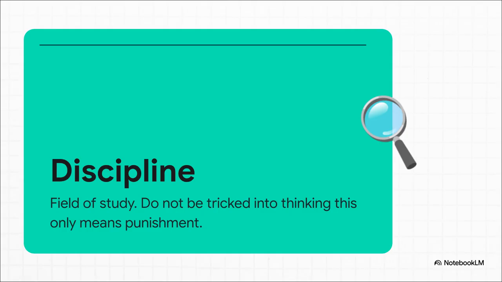Okay, watch out, because there is a massive CELPIP trap here. Most people only know discipline as punishment or maintaining rules in a classroom. But in academic reading passages, it almost always means a field of study, like biology or chemistry being scientific disciplines. You might also see the advanced word interdisciplinary, which means cross-disciplinary. Do not get tricked by this dual meaning.